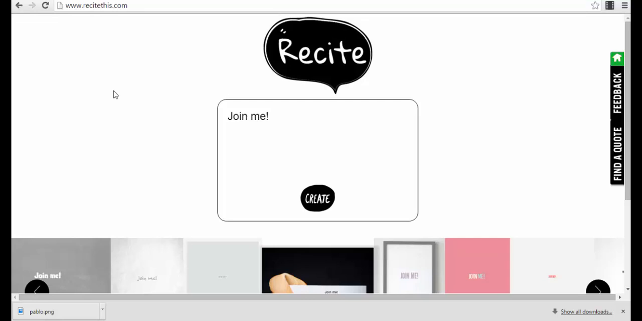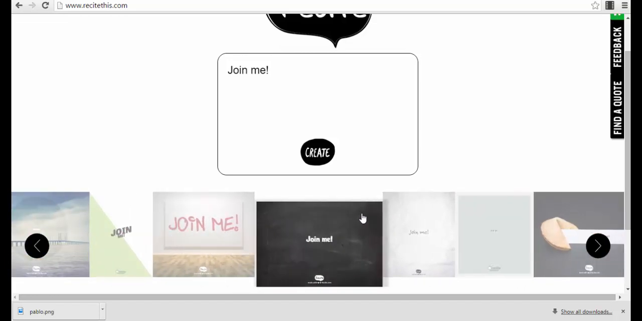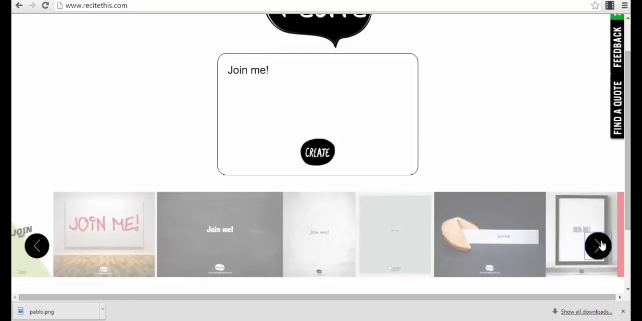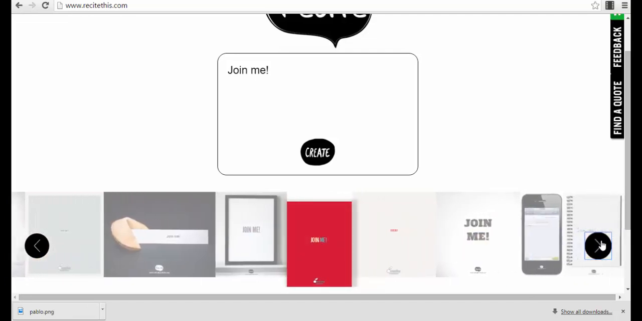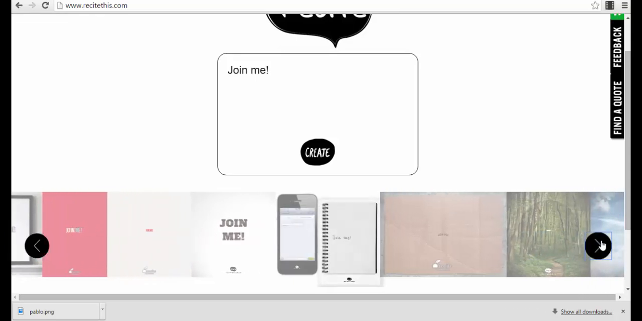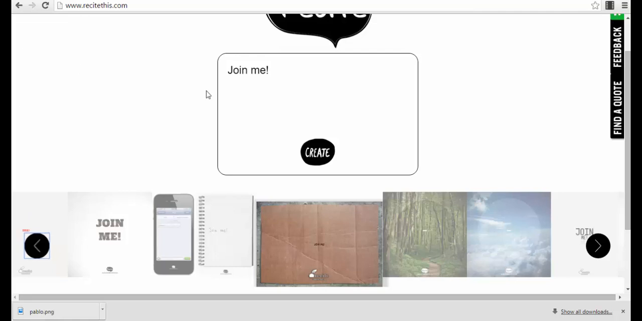This is the only page and the main page that you will see for this app. You just enter this website and you will see here in the lower part of your page some templates, some pages that you can select from. For example, this dashboard here. You can just scroll through all the templates, see whichever you like the most, and select one. For example, you can have this cartoon board, and you can type in a quote here.